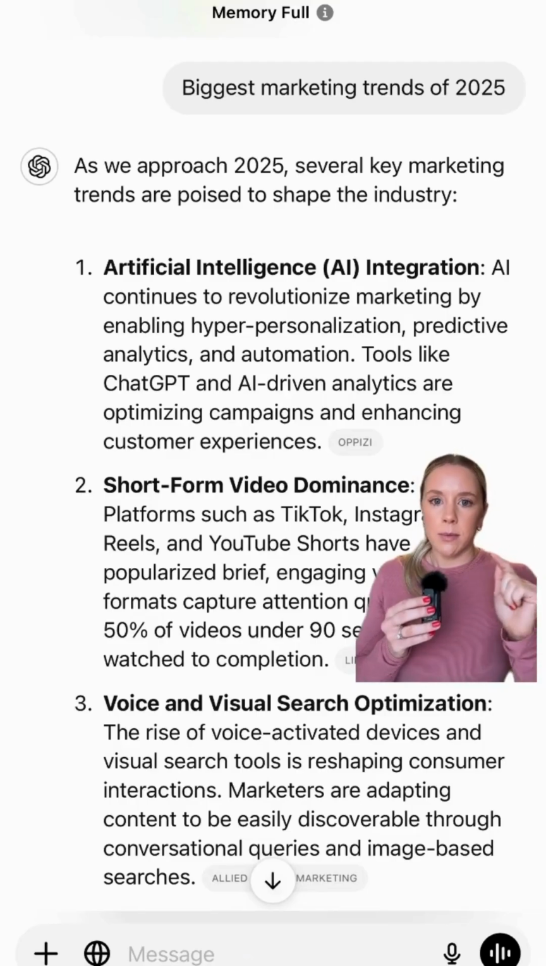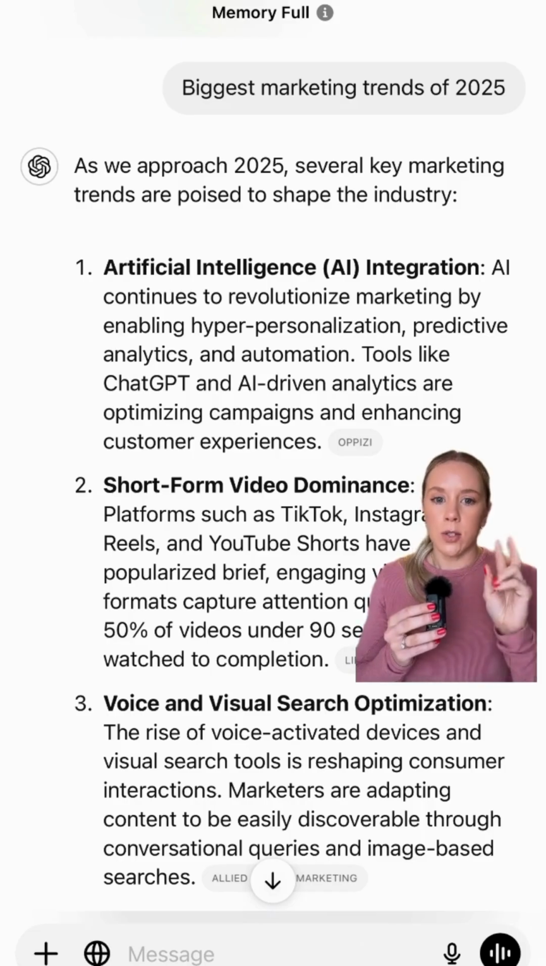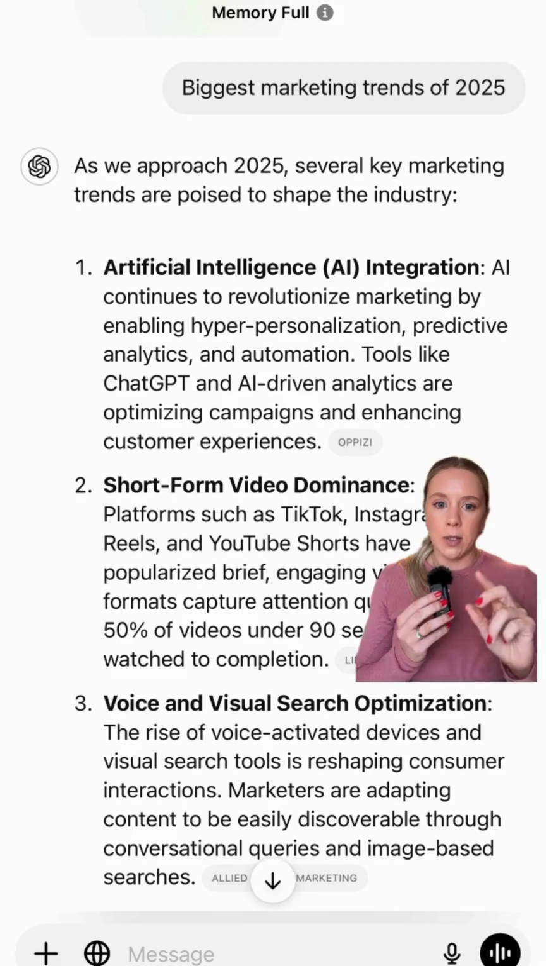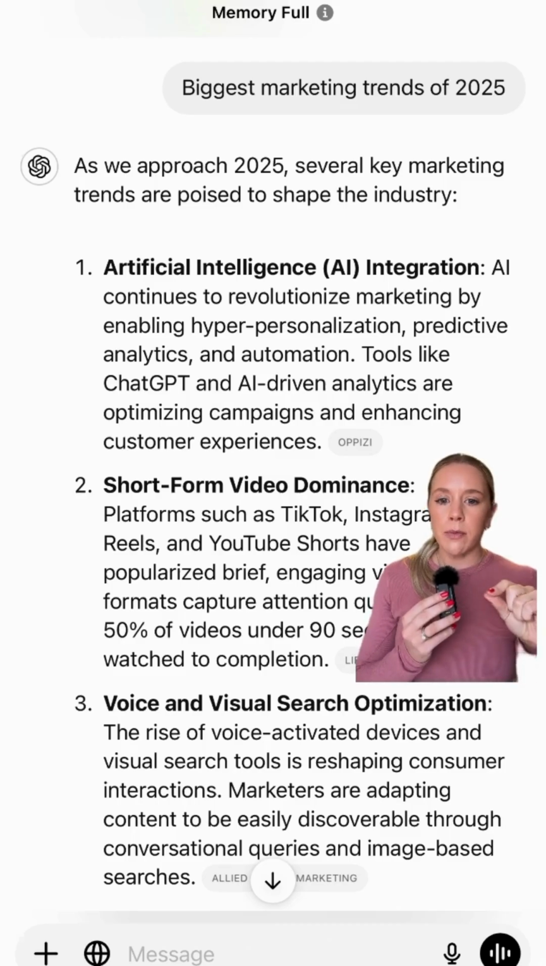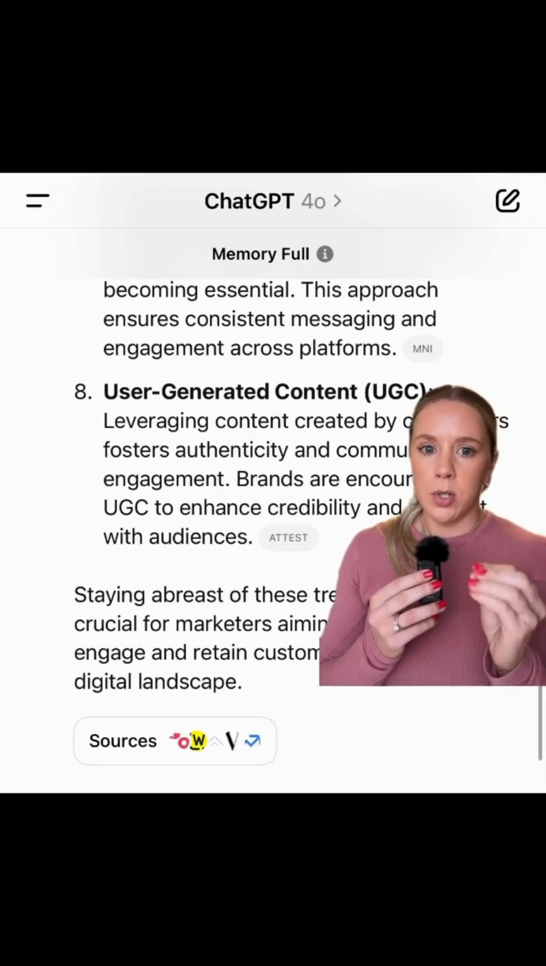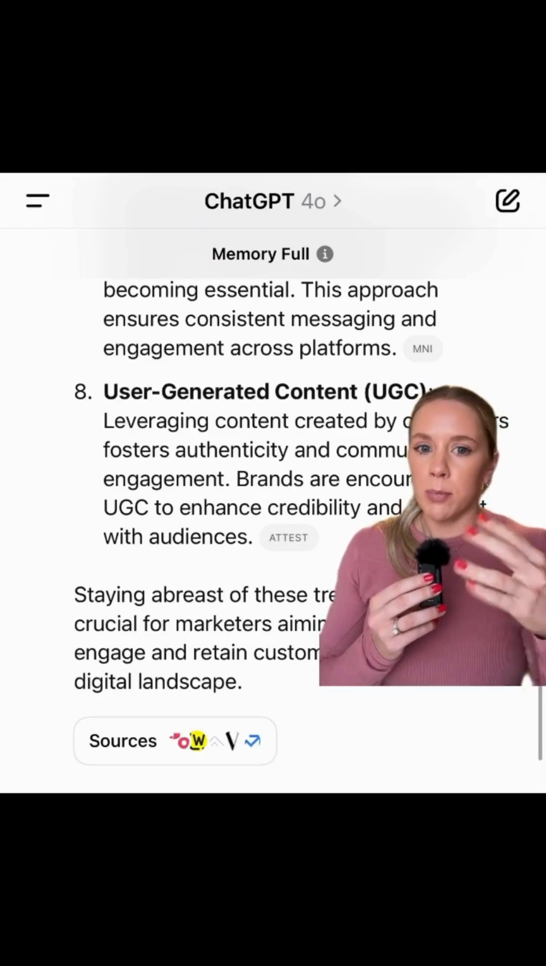Then I did the exact same search, biggest marketing trends of 2025, and I did it without the search option on. You can see I get the exact same answers pretty much. I get a little bit different sourcing, like there's some that are the same and some that are a little bit different. You'll see that in the packet at the bottom as well. The sourcing was a little bit different, but largely it's about the same kind of thing.